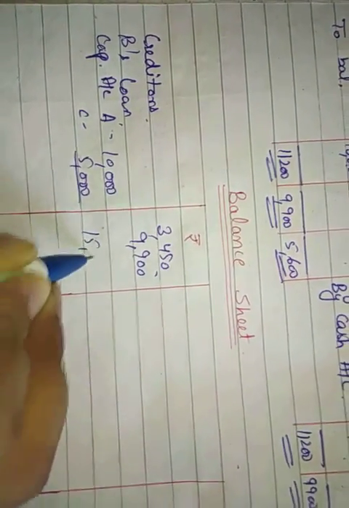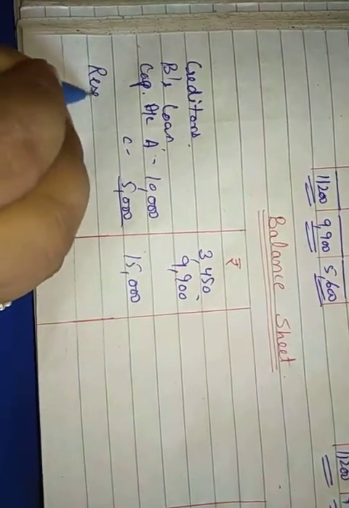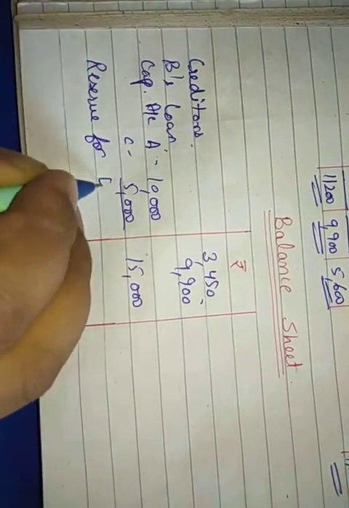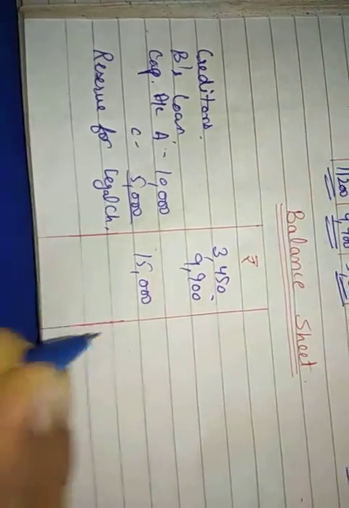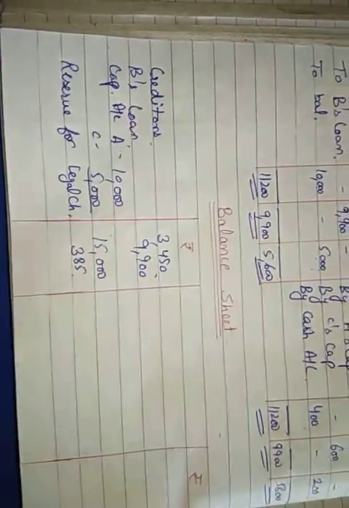Total is 15,000 rupees. What next? Next is the reserve that we have created for legal charges. That reserve was 385 rupees. That is all about the liabilities that were earlier and the addition of what we have created.